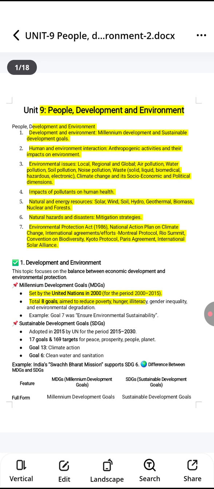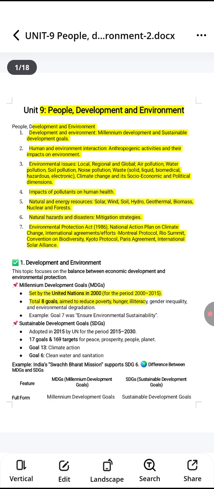The aim is to reduce poverty, hunger, illiteracy, gender inequality and environmental degradation. These aims are included in MDG goals. For example, goal 7 was ensure environmental sustainability.